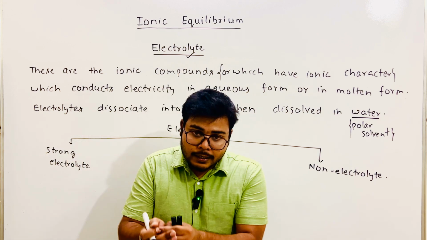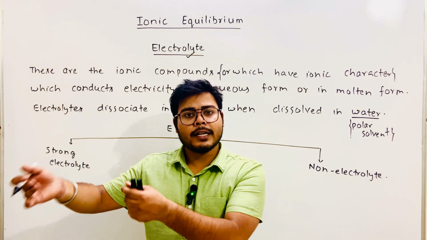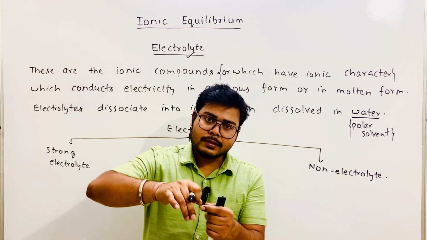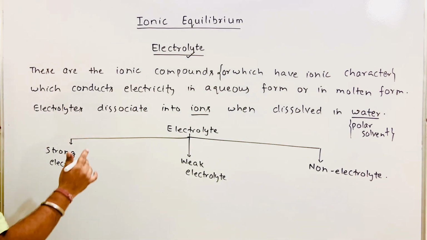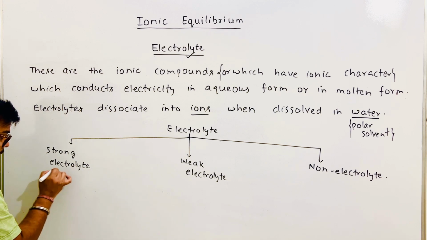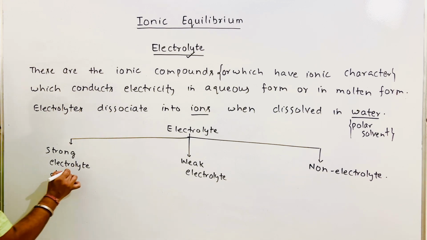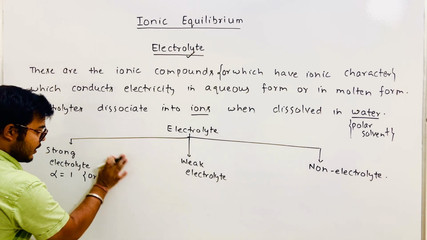When complete dissociation of an electrolyte takes place, we categorize it as a strong electrolyte. So for a strong electrolyte, the degree of ionization is 1, or 100%.